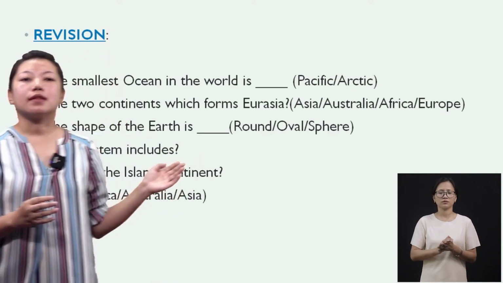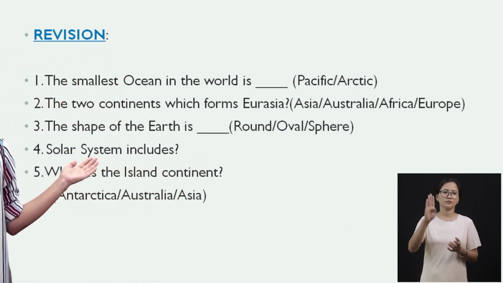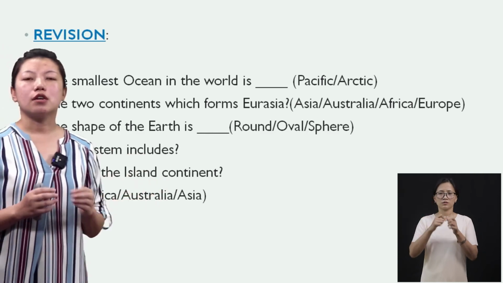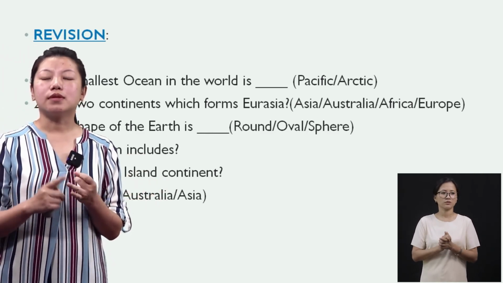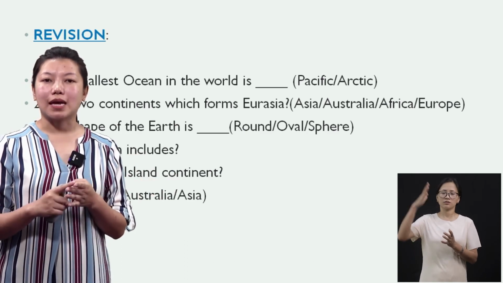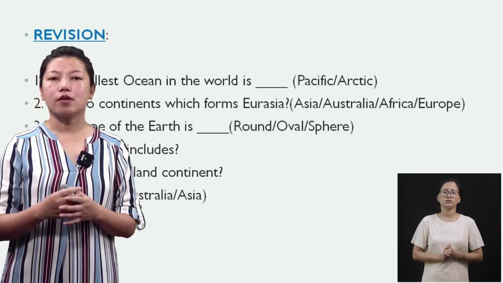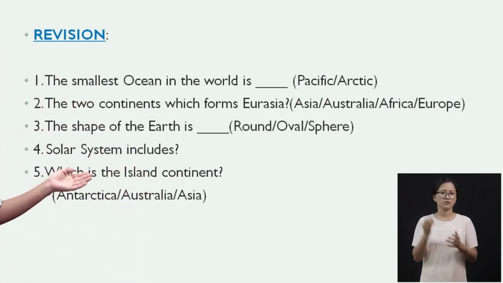Okay, then number four, the solar system includes. So in the solar system, we have the sun, moon, stars, the planets, the galaxies. Okay, all this comes under the solar system.